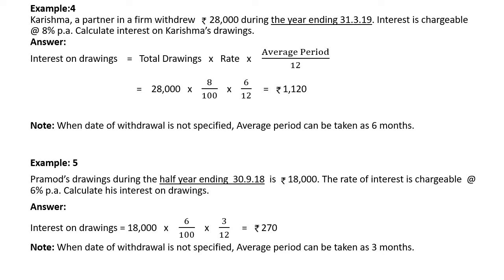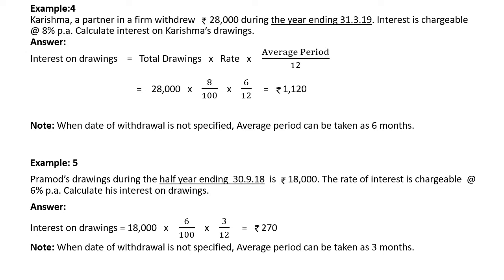In the next problem, Promod's drawings during the half-year ending 30/9/2018 is 18,000. The rate of interest is chargeable at 6% per annum. Calculate interest on his drawings. Here they are following a half-year ending. It means 1/4/18 to 30/9/18. 6 months they are following as a financial year.